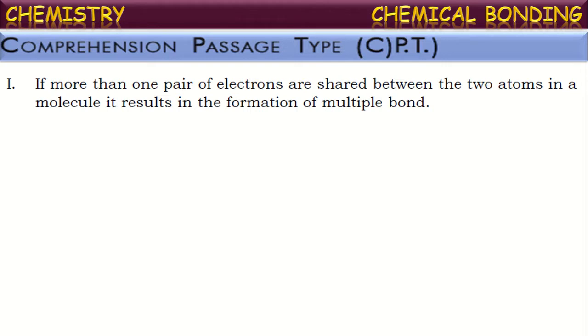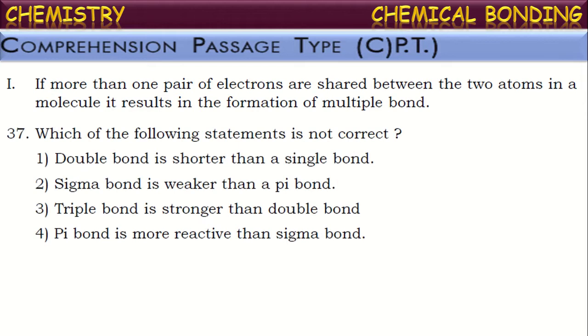Okay, now let us see the questions given on this. See the first among those. Which of the following statements is not correct? Double bond is shorter than a single bond. Is it correct? Yes, because as number of bonds increases between two atoms, attractive power increases between those two atoms, hence they come close to each other and thus the bond distance decreases. So double bond is shorter than a single bond. So this is true because here two bonds will be there in between the two atoms.